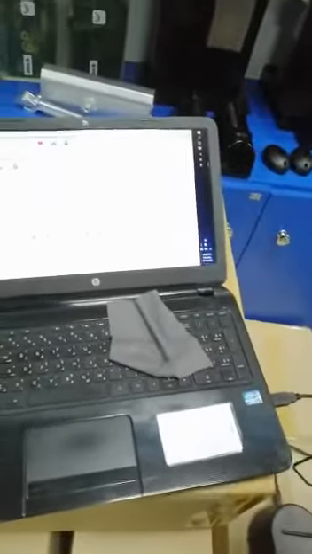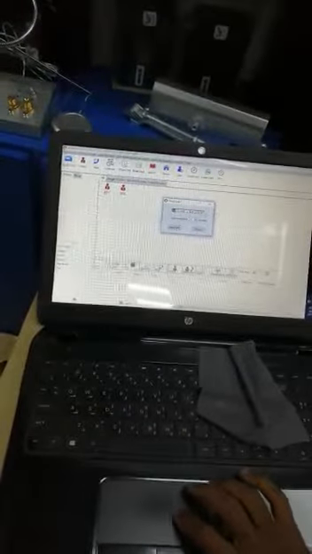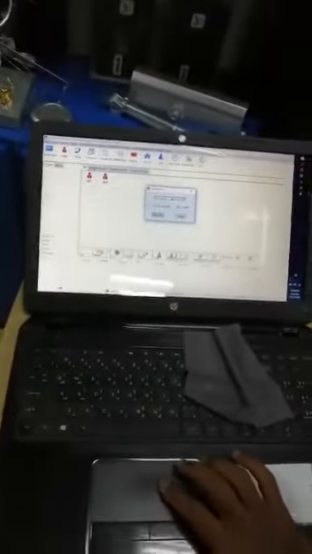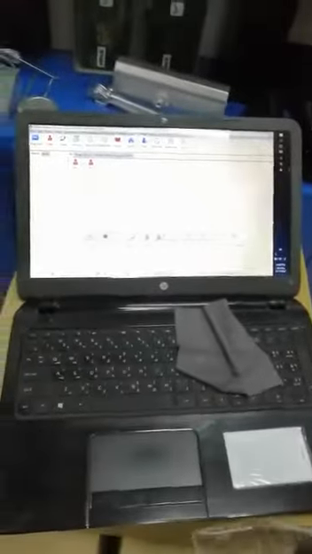And now we are making the clock card. So select clock card, give the real time, and click OK. So now our clock card is ready.